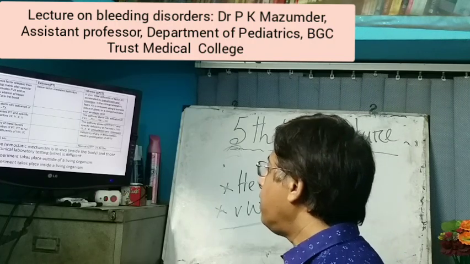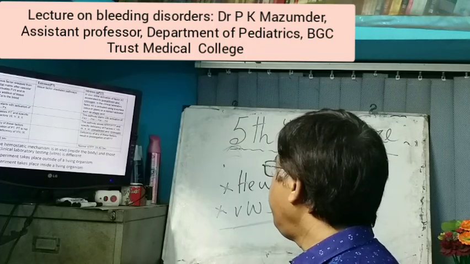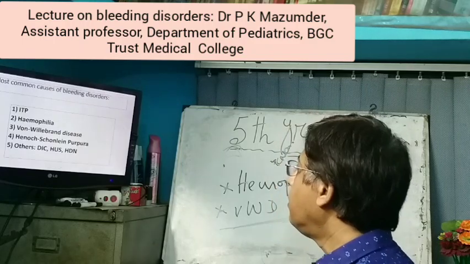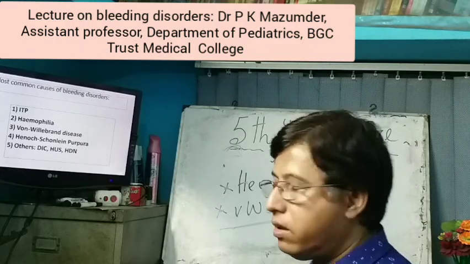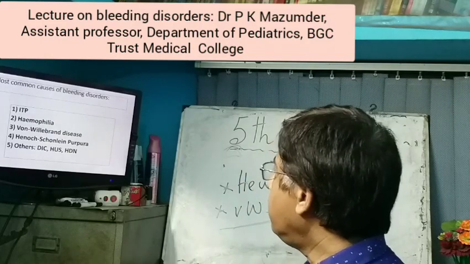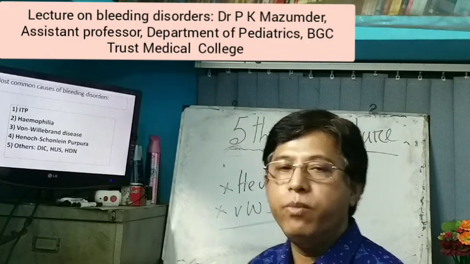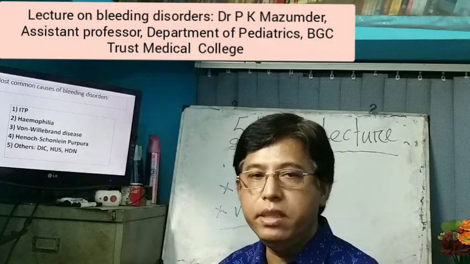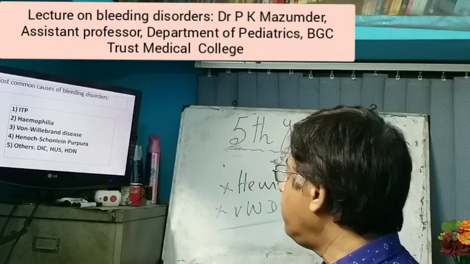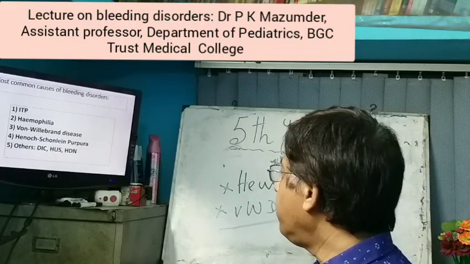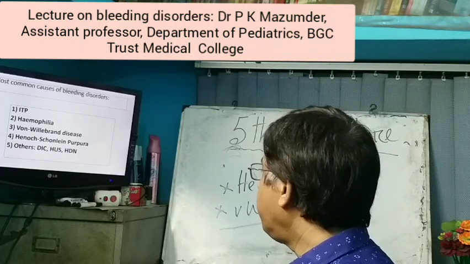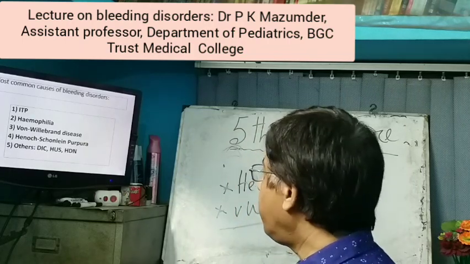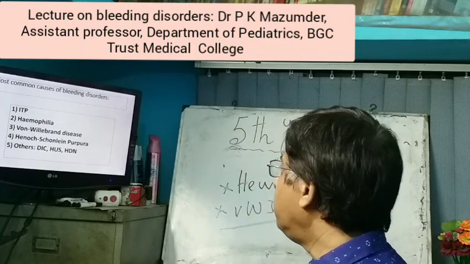Normal PT is 10 to 13 seconds. Normal APTT is 25 to 40 seconds. Now, the most common causes of bleeding disorders: ITP, immune thrombocytopenic purpura, hemophilia, von Willebrand disease, Henoch-Schönlein purpura, disseminated intravascular coagulation (DIC), HUS, hemolytic uremic syndrome, and HDN, hemorrhagic disease of the newborn. These are the most common bleeding disorders. Today I will discuss hemophilia and von Willebrand disease.